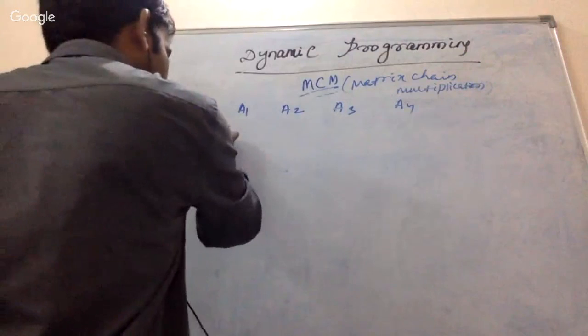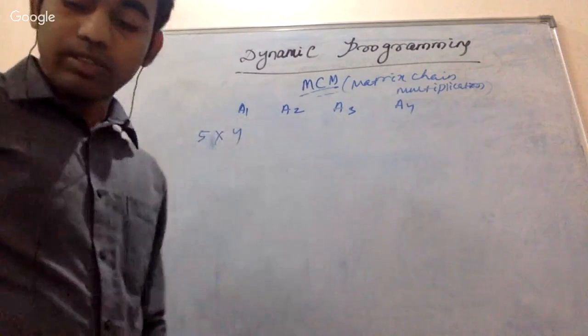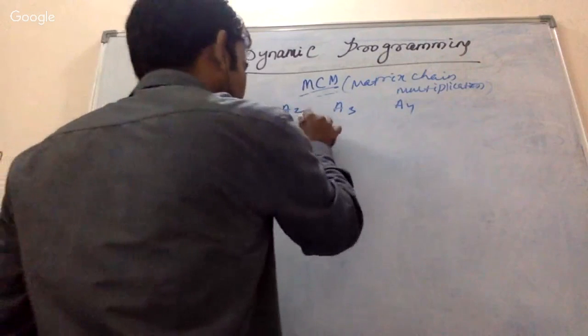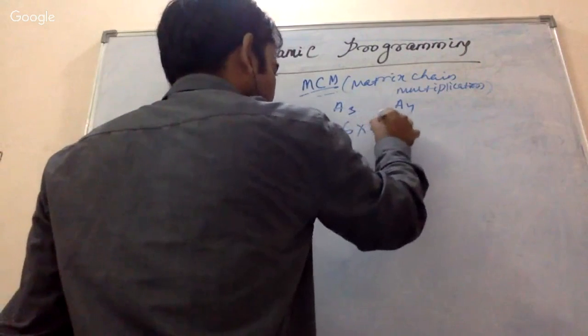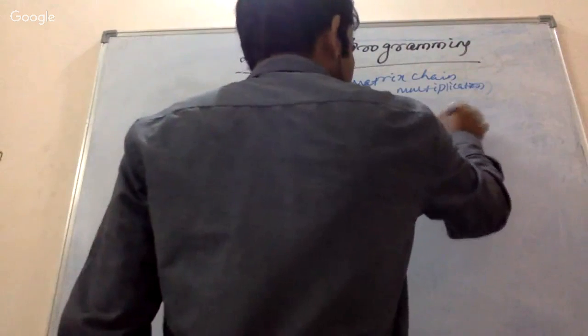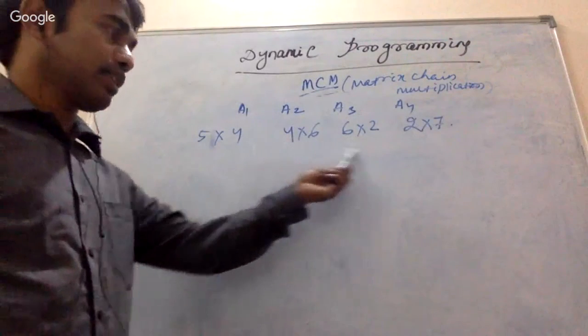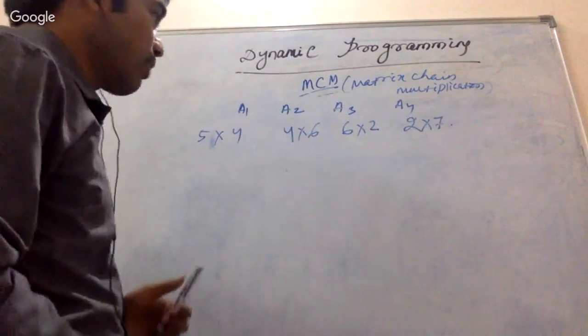Suppose this is 5 cross 4, this is 4 cross 6, this is 6 cross 2 and this is 2 cross 7. So this is how the matrices are given.